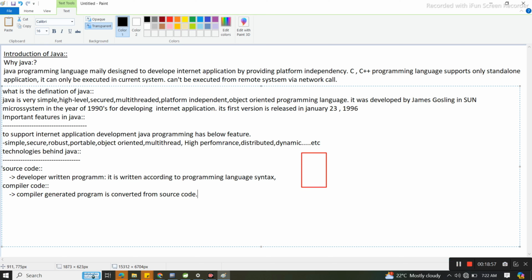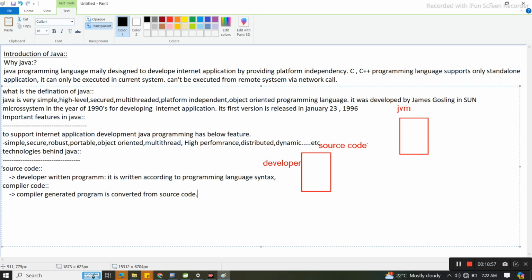So this is the source code. Yes or no? This is JVM, Java Virtual Machine. This is source code, written by the developer.